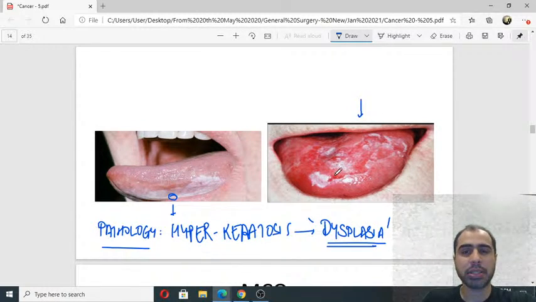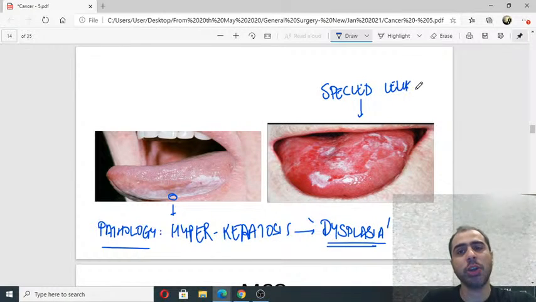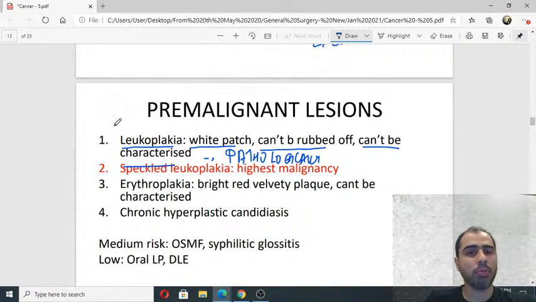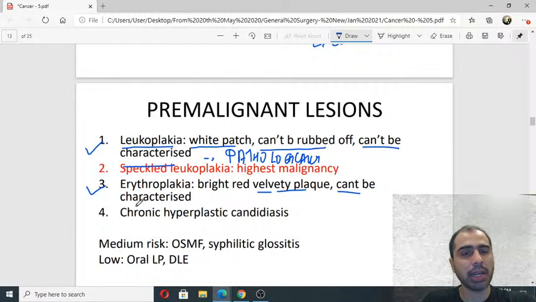What you see here, there are white patches and there are red patches both. This is speckled leukoplakia. Speckled leukoplakia means there is a mixture of both. Leukoplakia bhi hai, erythroplakia bhi hai. So both of them, leuco and erythro, this is white patch, this is red patch, this is red velvety, can't be characterized, can't be rubbed off.